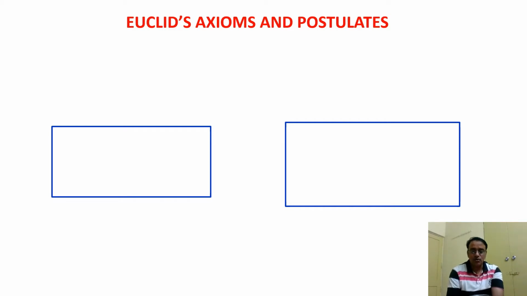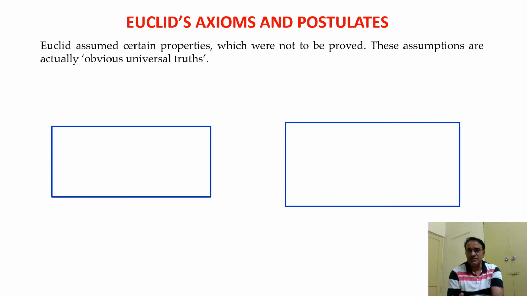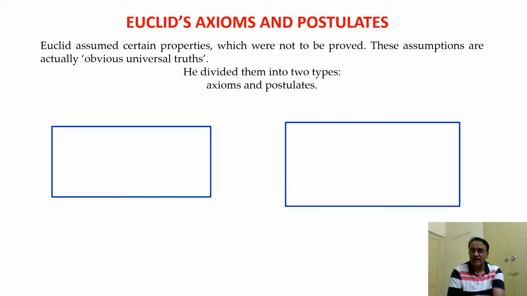Okay, so Euclid's axioms. Euclid assumed certain properties which were not to be proved, and these assumptions are actually obvious universal truths, and he divided those universal truths into two parts. One is axioms and another is postulates.